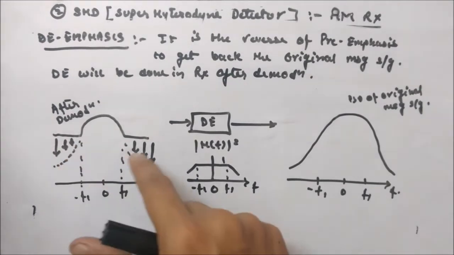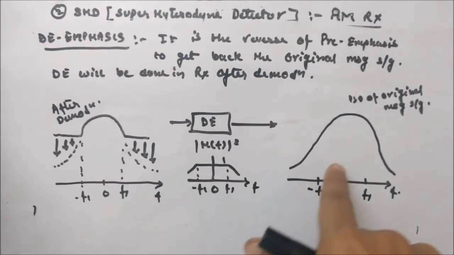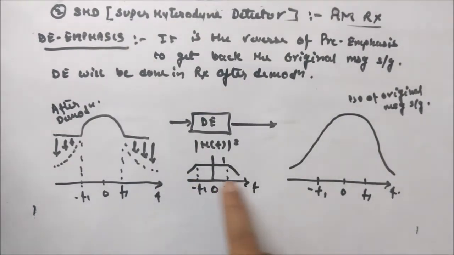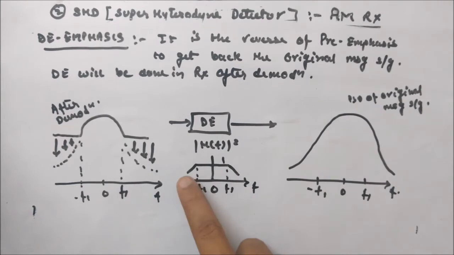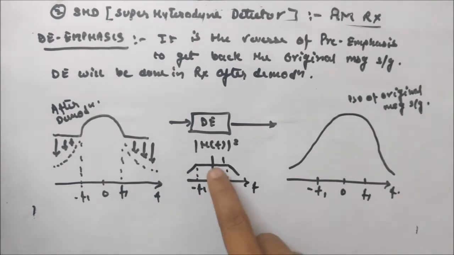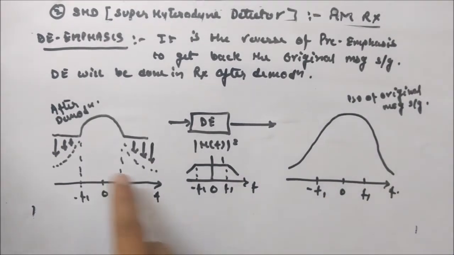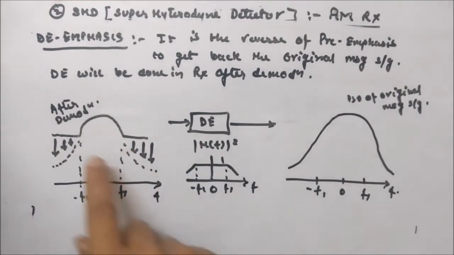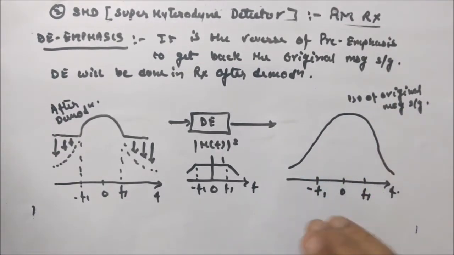So you have to artificially boost down the high frequency component, so that we will get our original message signal PSD back. It will pass through a de-emphasis circuit whose response will look like this. The power spectral density |H(f)|^2 is 1 between -f1 and f1, and above that it is linearly decreasing. The signal after demodulation will pass through the de-emphasis circuit, and you will get the PSD of the original message signal. So this is how it looked before.